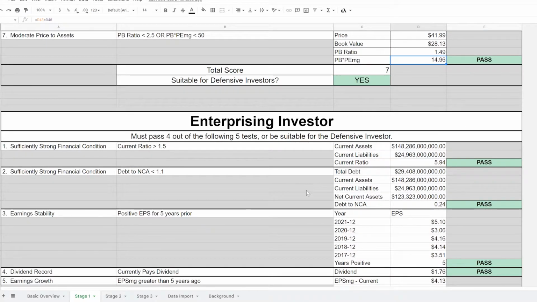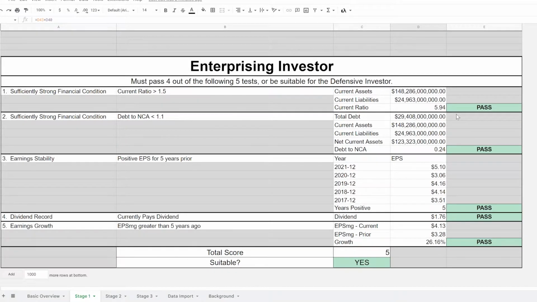Enterprising investor, by default, it is suitable for the enterprising investor. We already know that because it is suitable for defensive investors, but we'll go through the test anyway, just in case. The current ratio is greater than 1.5, pass. Debt to net current assets is below 1.1, so we pass that. Positive earnings per share for 5 years, we pass that. Currently pays a dividend, we pass that.